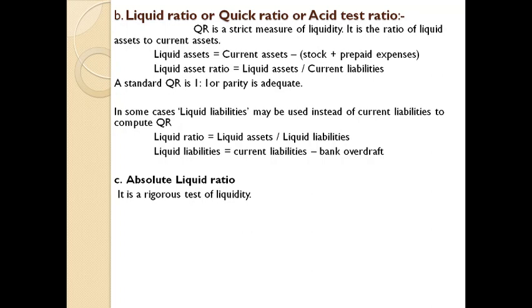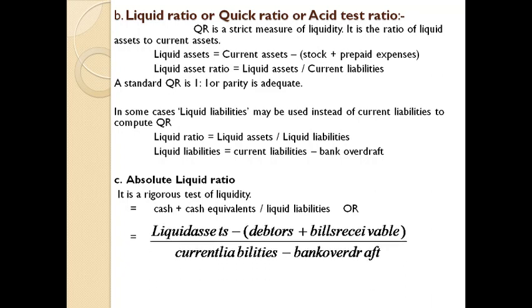The equation for absolute liquid ratio is cash plus cash equivalents divided by liquid liabilities, or liquid assets minus debtors plus bills receivable divided by current liabilities minus bank overdraft.